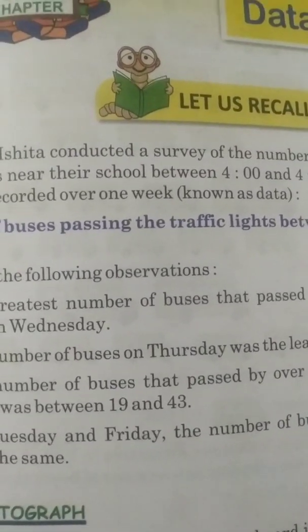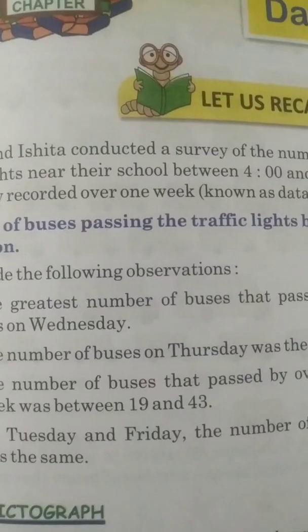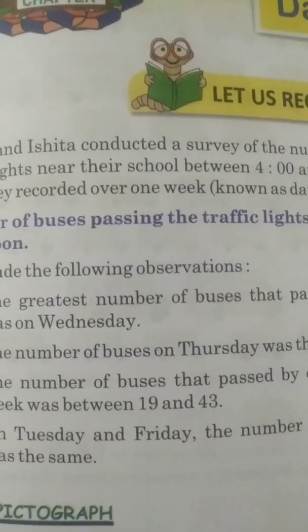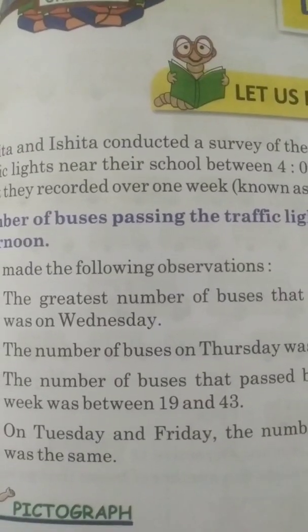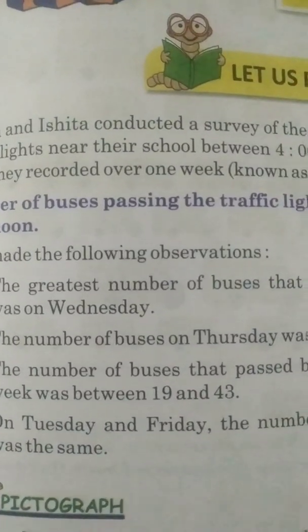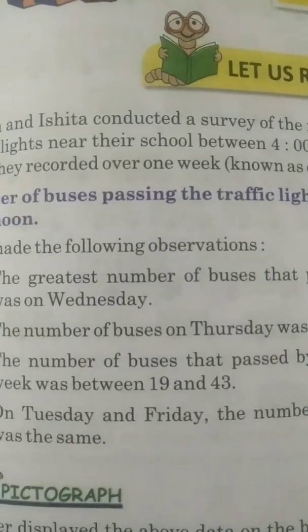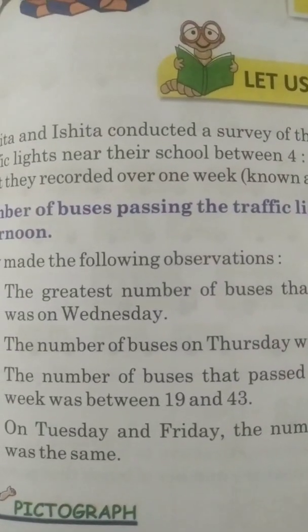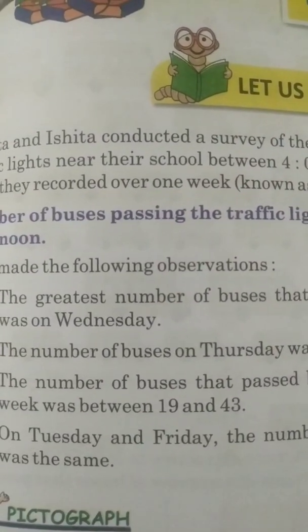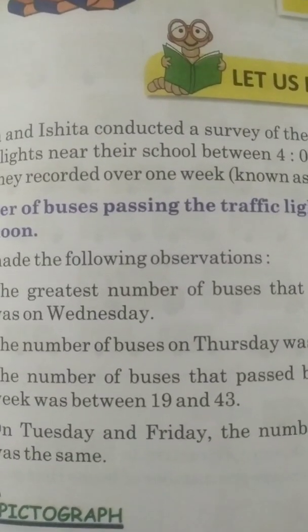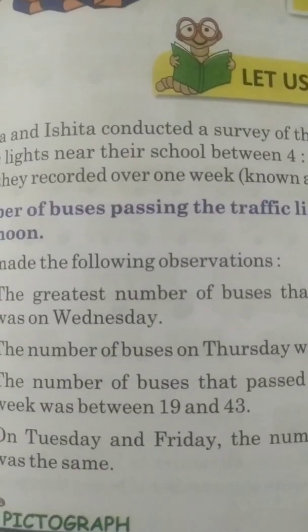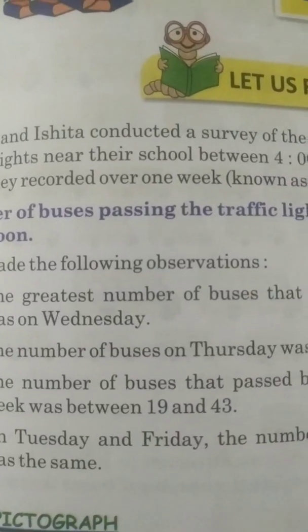Suppose I tell you to go to an ice cream parlor and count the number of children who buy chocolate flavor, the number who buy strawberry flavor, the number who buy mango flavor. Like this, many flavors are there in an ice cream parlor, and you are collecting the information, which will be in the form of numbers, because you have to find the number of children who buy a particular flavor.